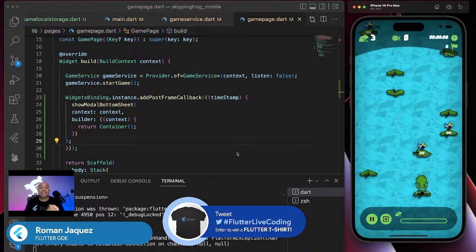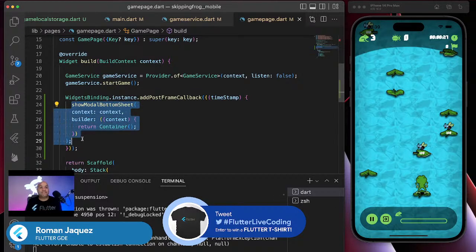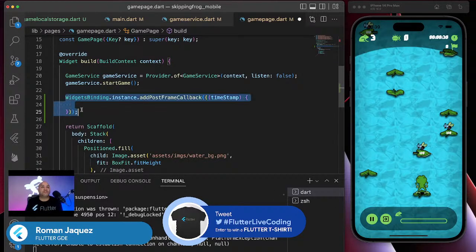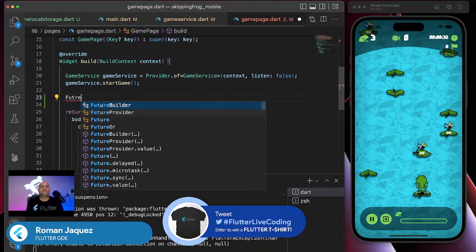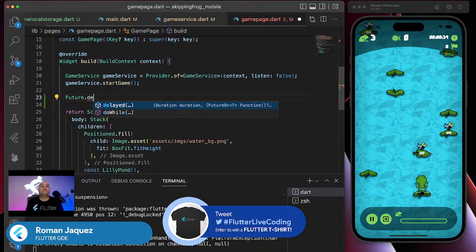The second way to do it that I'm going to implement here is because I want people to see the game page for just 1 second, for a fraction of a second. How do you do it? You can either implement a timer, you can still do it like this and implement a timer, but the second approach that you can do is very simple. You can use a Future.delayed.